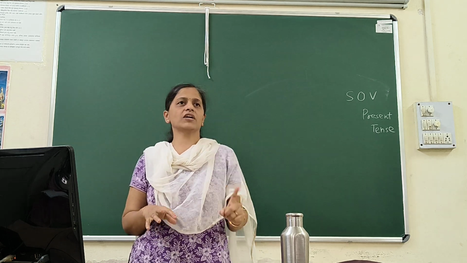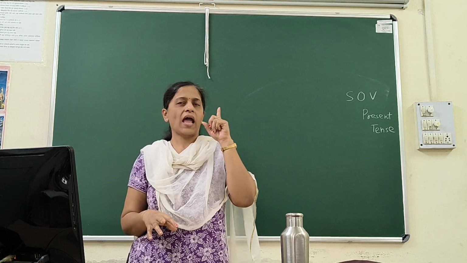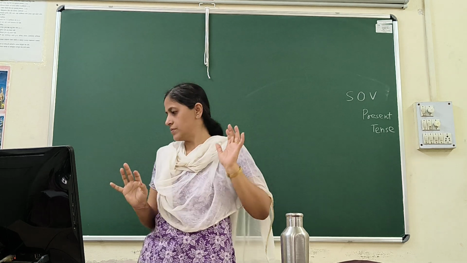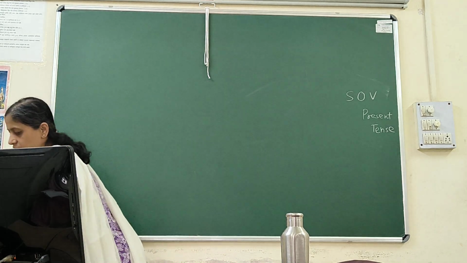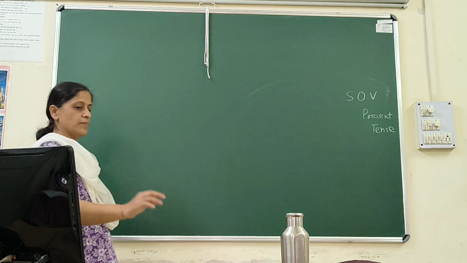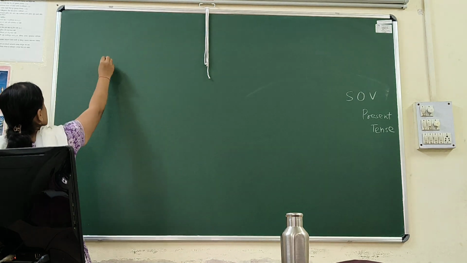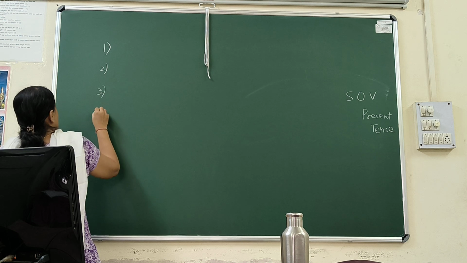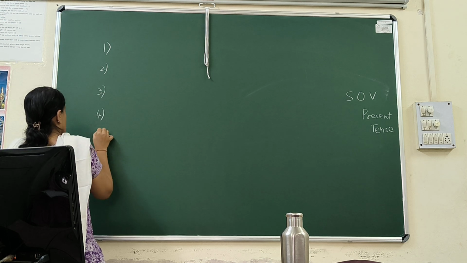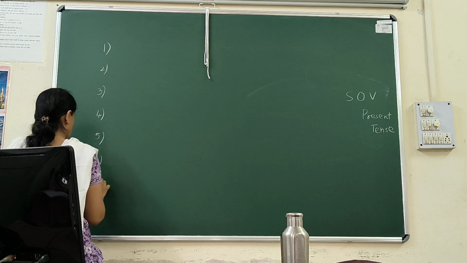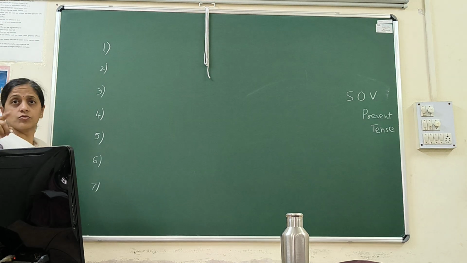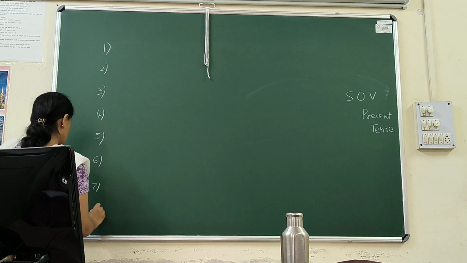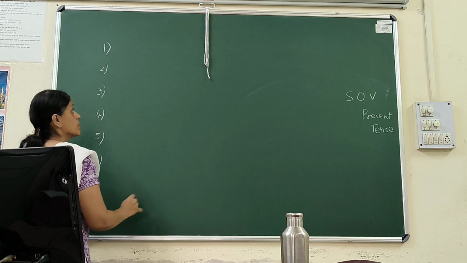I want everyone to write one sentence where there is subject, object and verb. And everyone will come and write that sentence here. I'll just write the numbers. So you start thinking. Everyone has to come and write one sentence. 1, 2, 3, 4, 5, 6, 7, 8, 9, 10. So I want 10 sentences on the board.